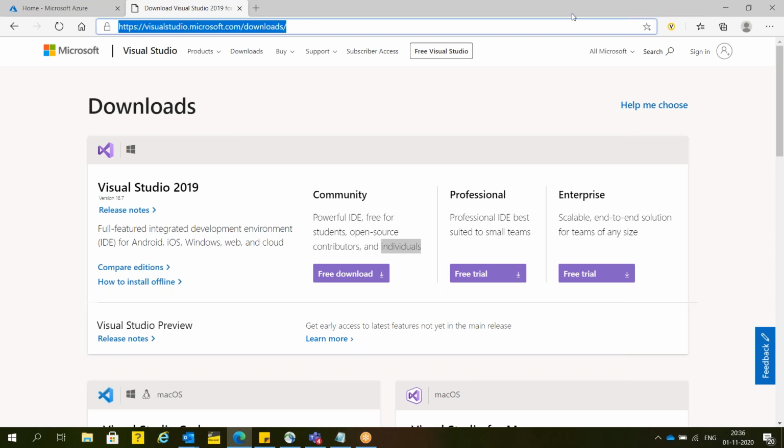Guys, just download and install Visual Studio 2019 Community Edition. This is the URL I'm going to share with you. The size will be around 7 to 8 GB after installation. Here I have shared the link in the chat window.